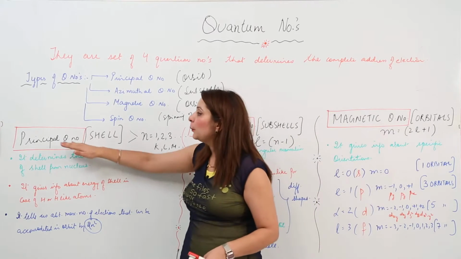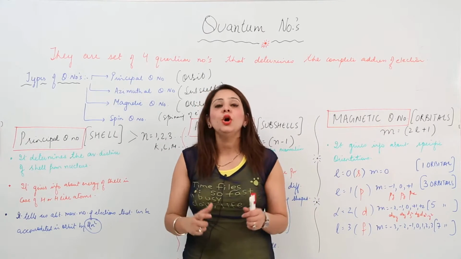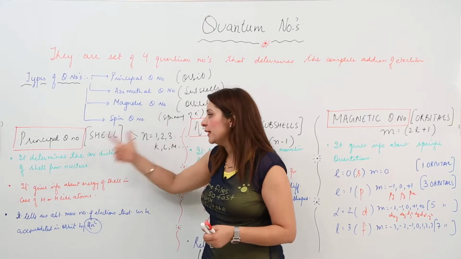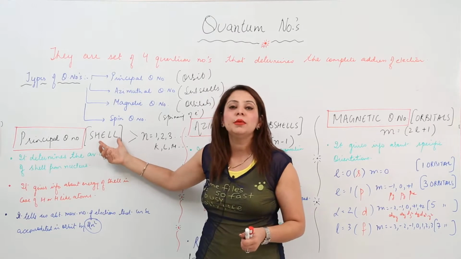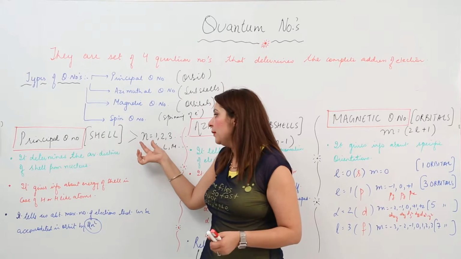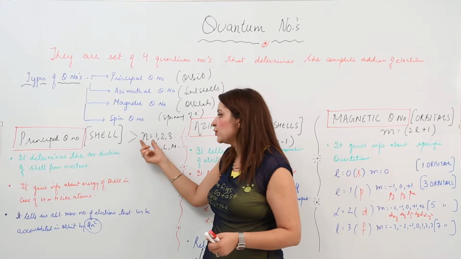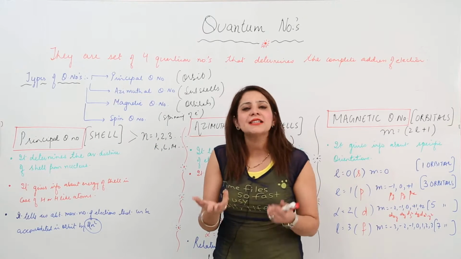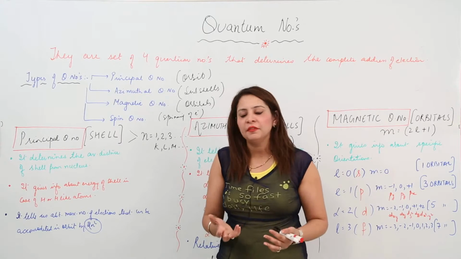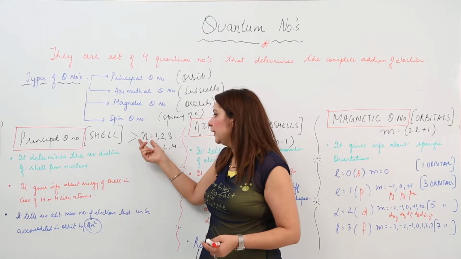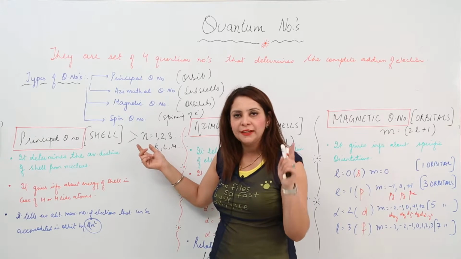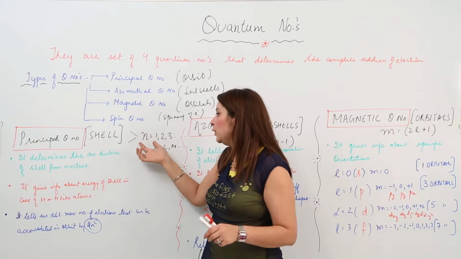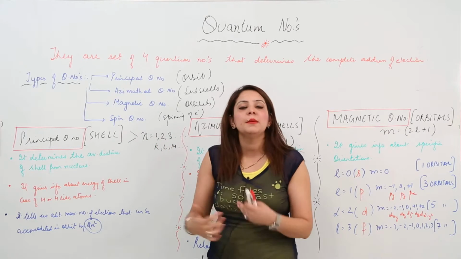So the first is the principal quantum number. The principal quantum number is that which determines a shell, which indicates the number of the shell. The symbol used for the principal quantum number is n, as it was done by Bohr. So n is going to be a whole number. First you have to keep in mind it is always a whole number, and it is never 0. So that means its value can be 1, 2, 3 depending upon the number of the shell.